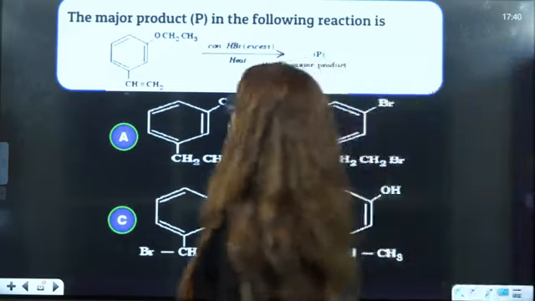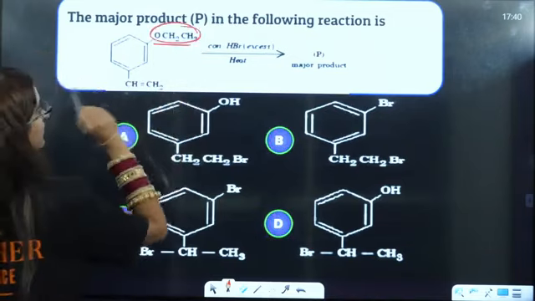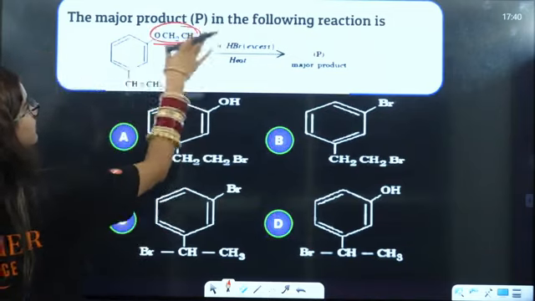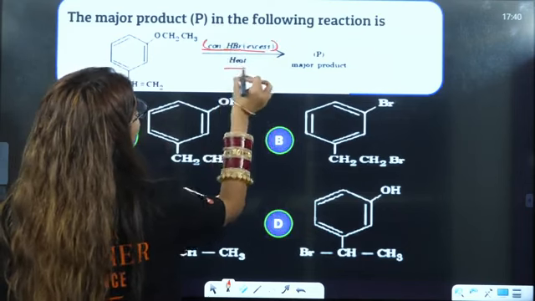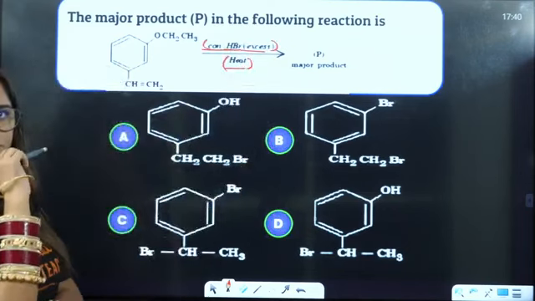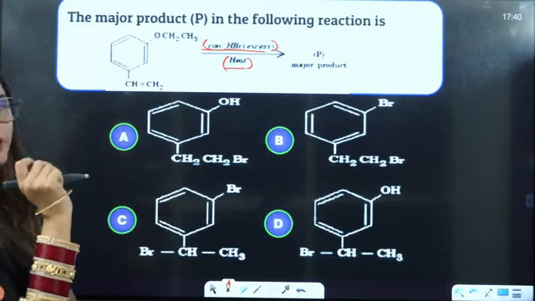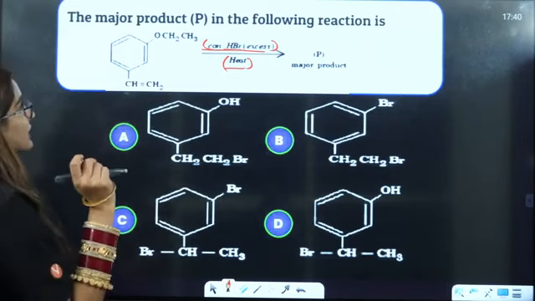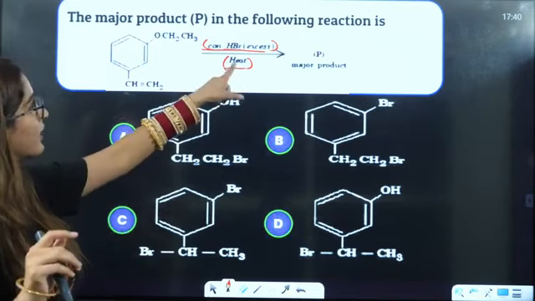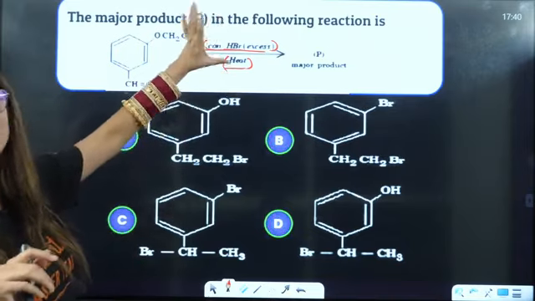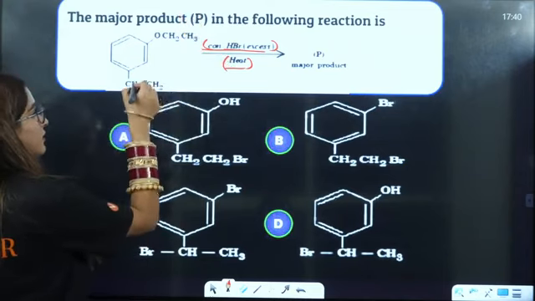Now, if you see, this is OCH3, CH2, CH, this is CH2, CH3. Now, see this. Concentrated HBr you are giving and you are heating it as well. See this very, very important thing. Whenever you have HBr, if it was normal, no excess HBr, then it would attack here, right?